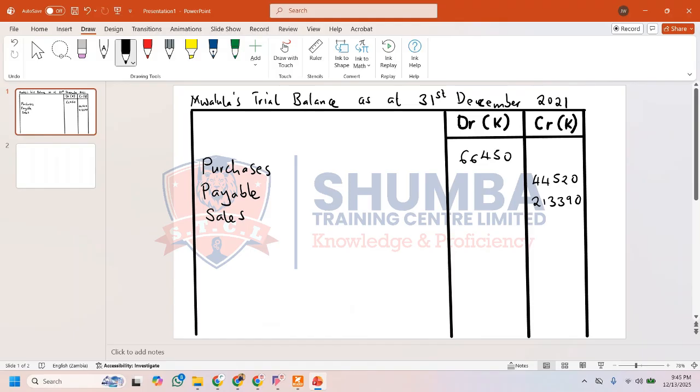Now a discount allowed is an expense, where it's a reduction on the revenue. We are supposed to get maybe 10,000 kwacha, but because I've given them a discount of 500 kwacha, we're going to get 9,500 kwacha, for example. So it's a reduction on the revenue. So it's more like an expense. Therefore, it is going to be what? A debit balance.